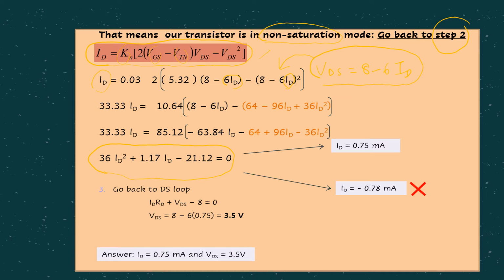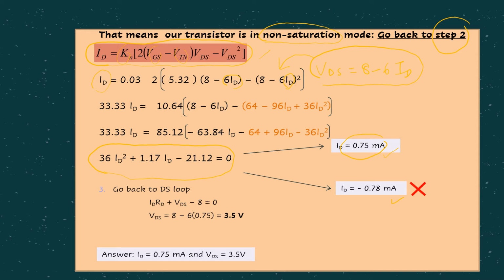In this case, ID equals 0.75 milliampere, and another value of ID is negative 0.78 milliampere. So which ID should you use? Obviously the positive ID. So we take ID equals 0.75 milliampere.